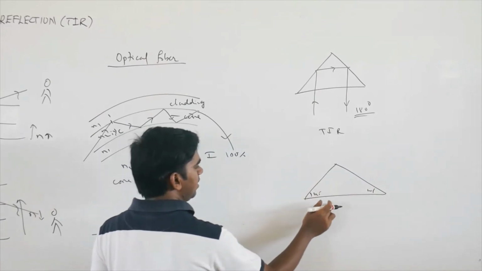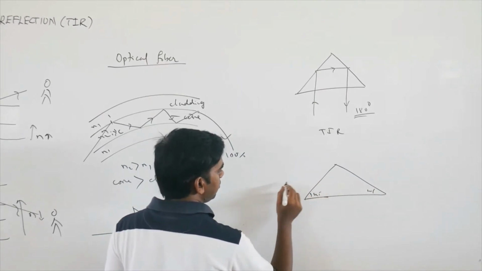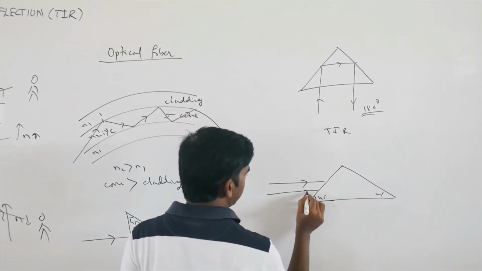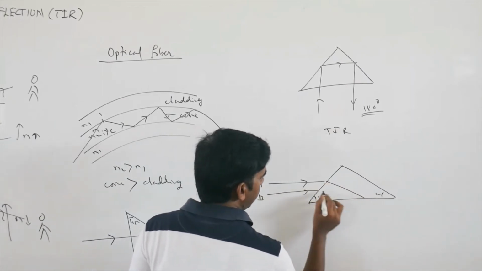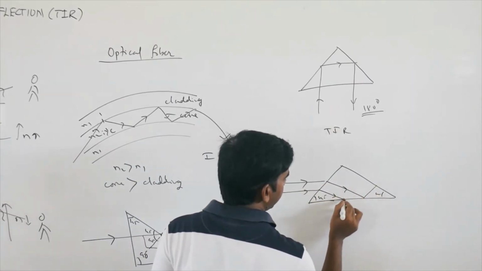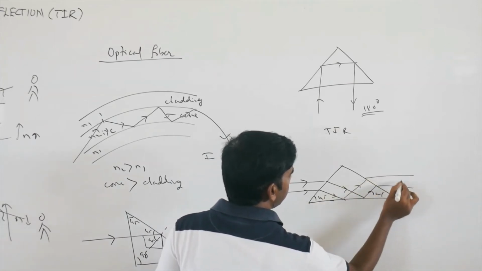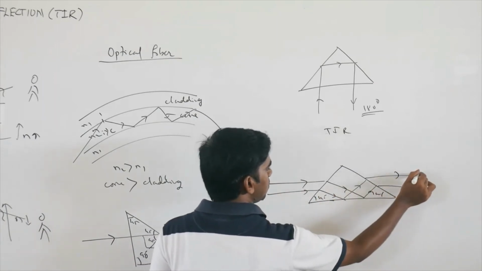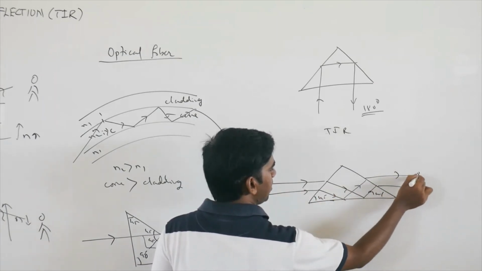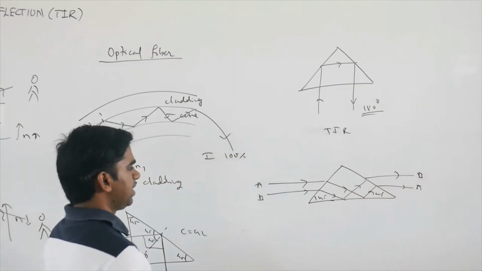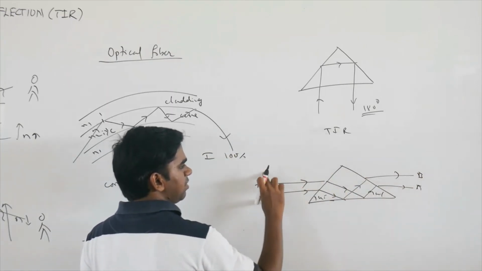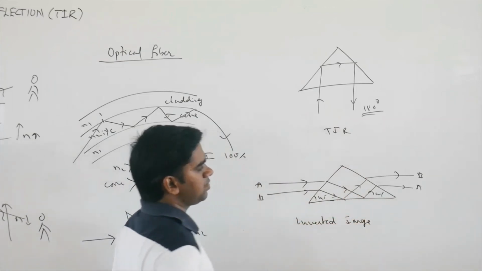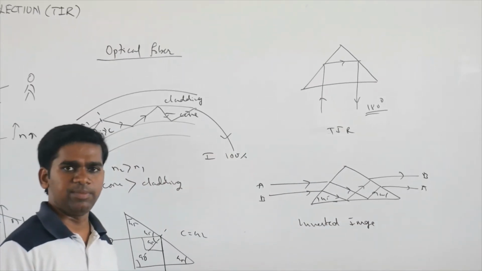Instead of entering the ray perpendicular to the base, if you enter the ray parallel to the base, so what will happen if two rays enter here? Okay, A and B. So what will happen? A ray of light will come here, it will come here, and again it will get total internal reflection. So this will come outside. So A is coming to the bottom and B is going to top. So what is happening here? You are getting the inverted image of AB. So to get an inverted image, you can use the total internal reflection application. Okay.